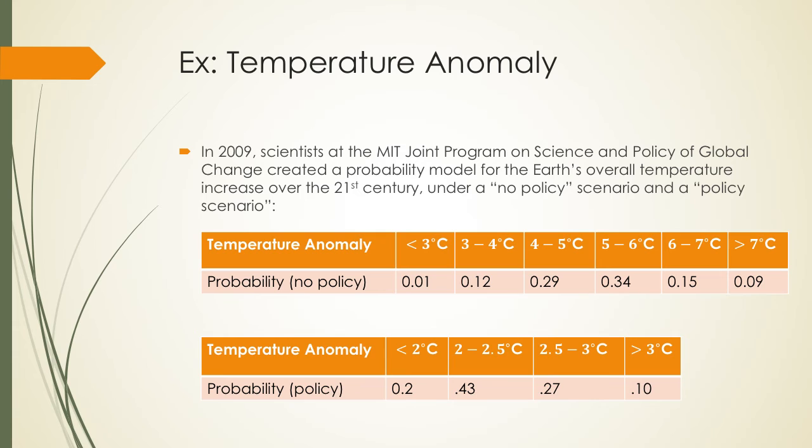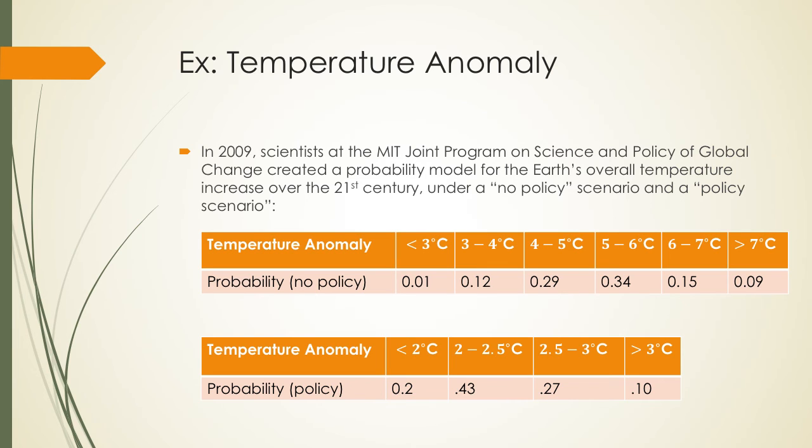This example includes two different probability models, created by the MIT Joint Program on Science and Policy of Global Change. These models predict the likelihood of various temperature anomalies, that is, how much the average global temperature will increase by the end of the century. For these models, a trial is the temperature anomaly of the Earth at the end of the century. Here, because there is only one Earth, there will only ever be one real-life trial. But we can still use probability to help us understand what the scientific evidence tells us about what may happen.